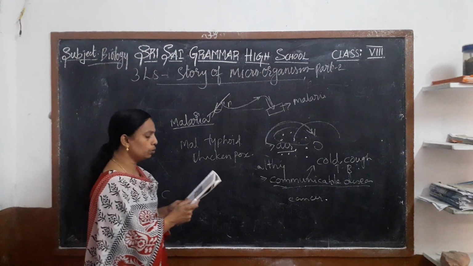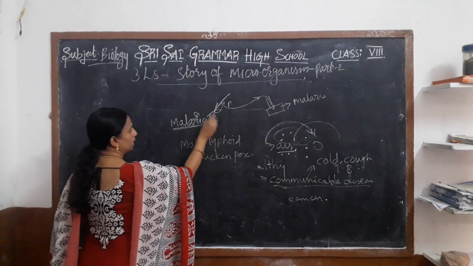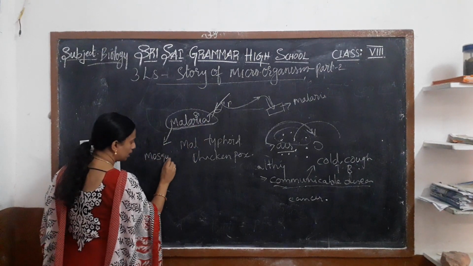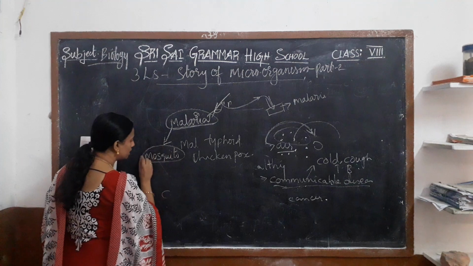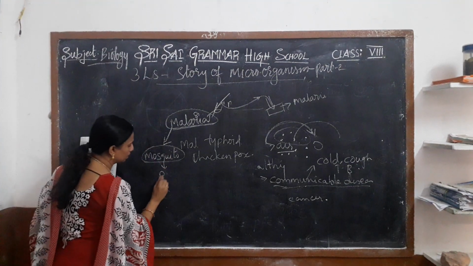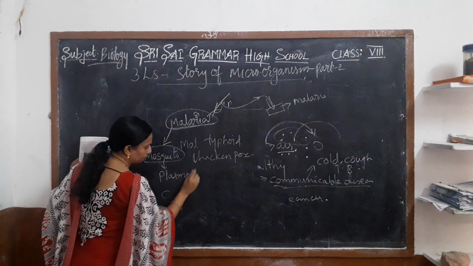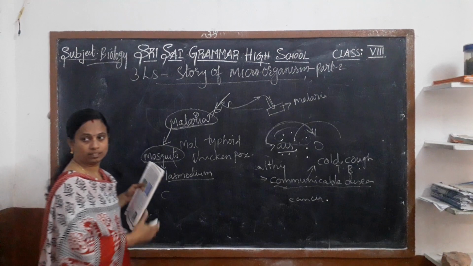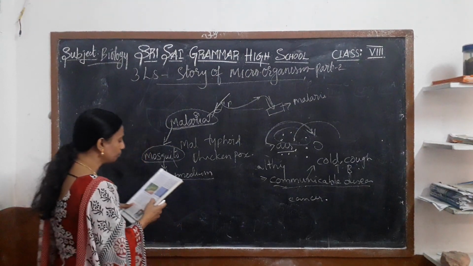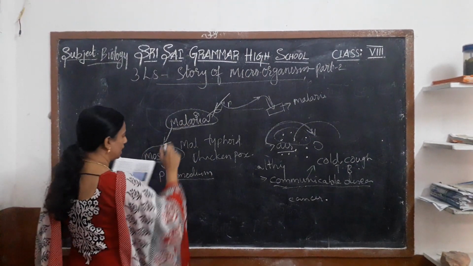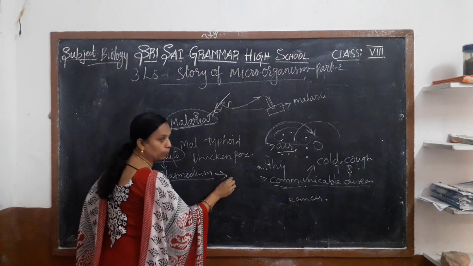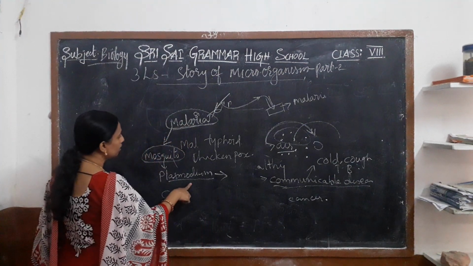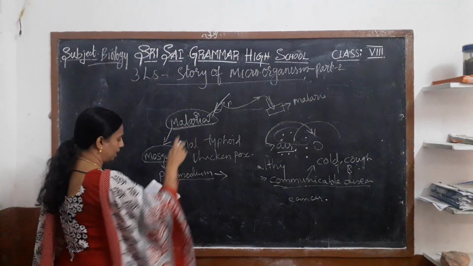I gave the example of malaria, where the mosquitoes are carrying the pathogen. Which pathogen is it carrying? They are carrying the plasmodium. When this plasmodium enters the body, it causes malaria.